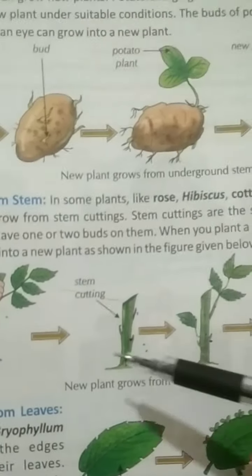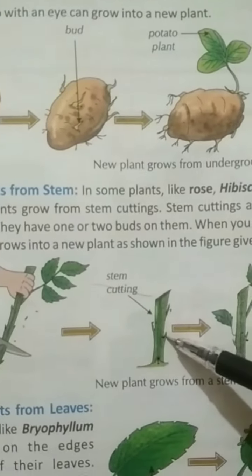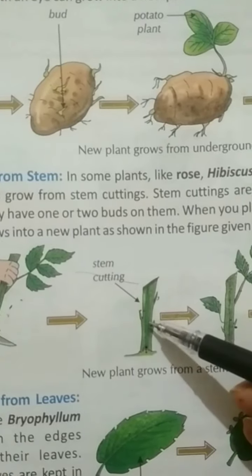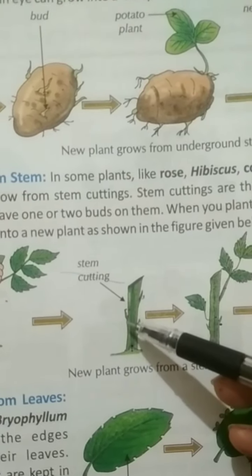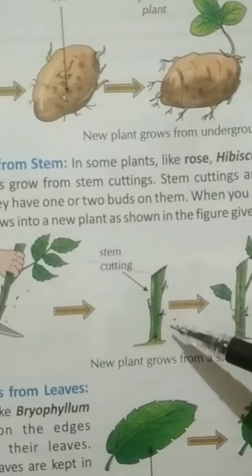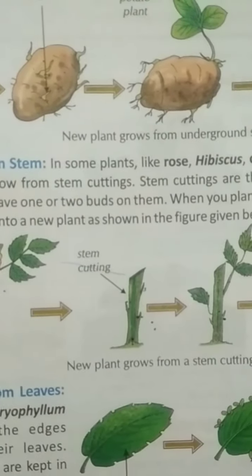They cut the stem, they place it into soil, and they take care that buds should be there. So these are the buds. From the buds only the new plants grow.